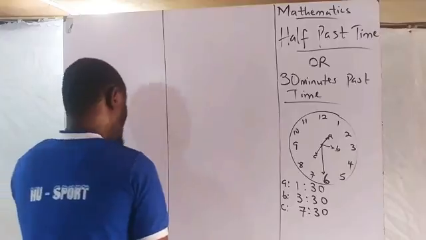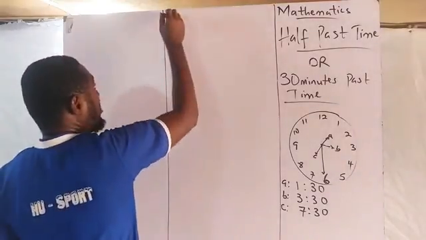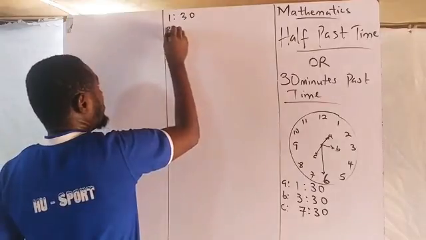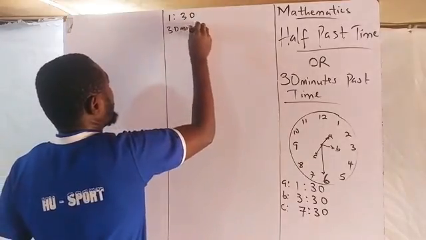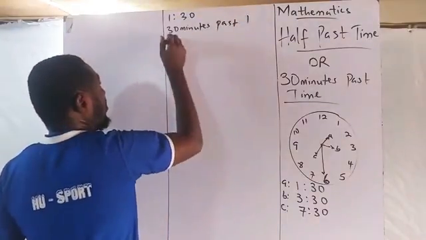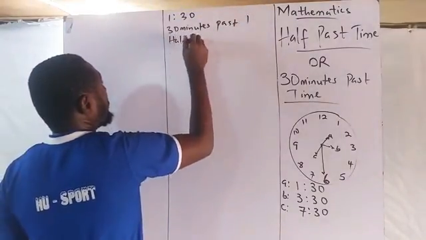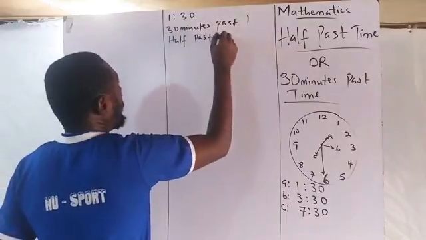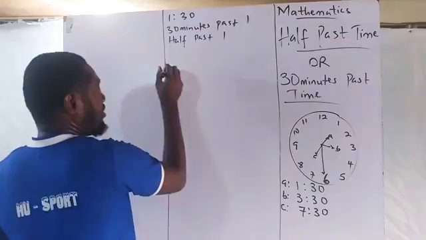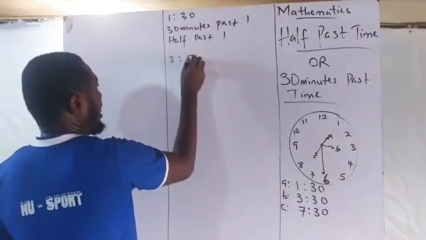Your A, you can read it in this form: 30 minutes past 1 or half past 1. Your second answer, you have 3:30.